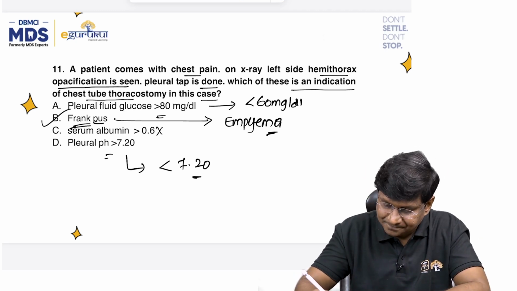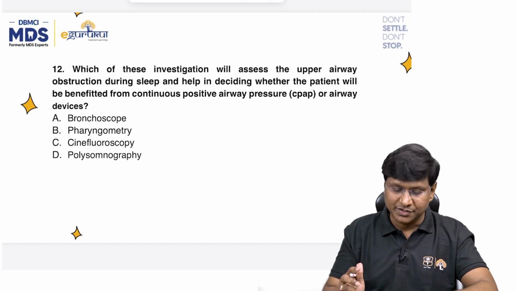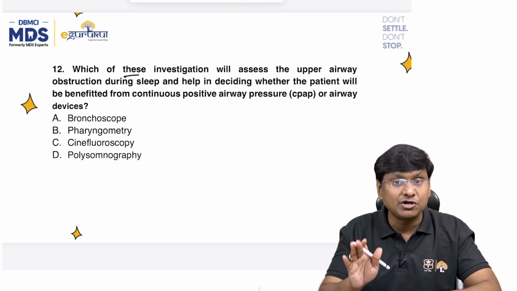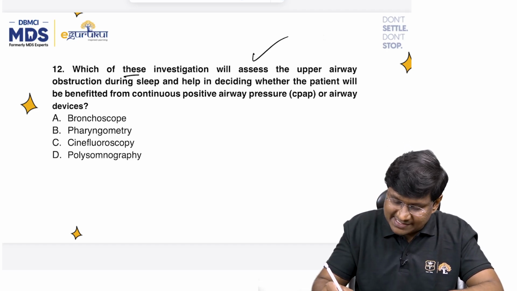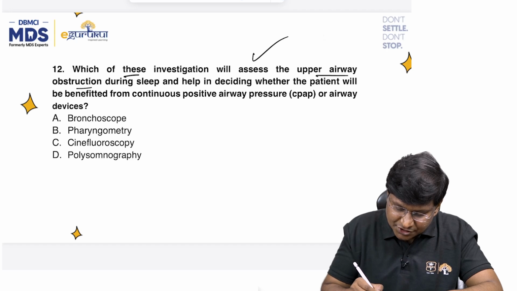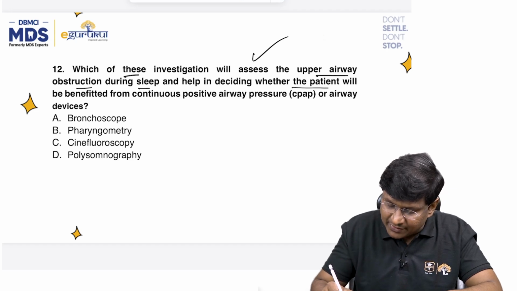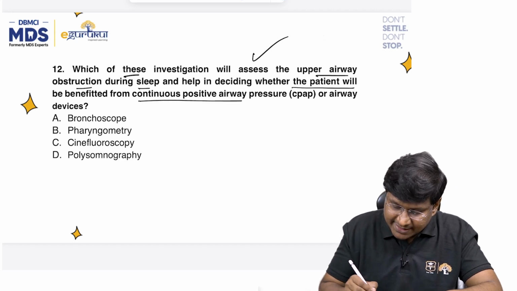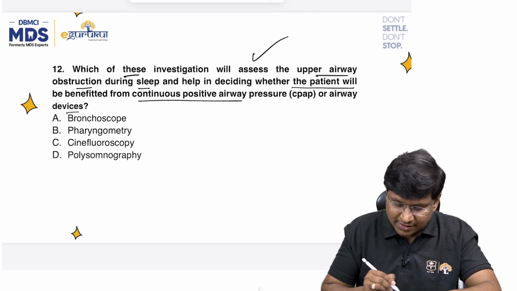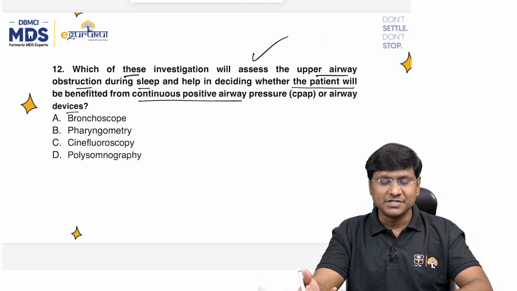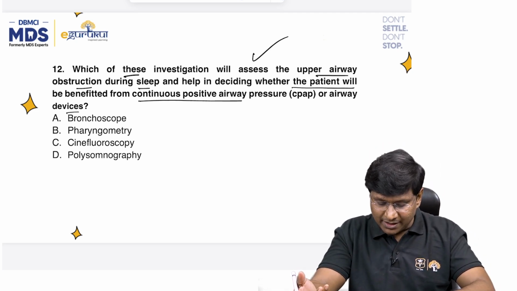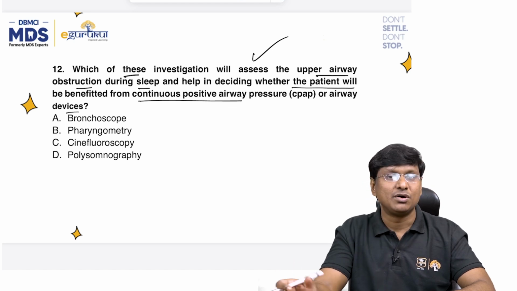Next question. In fact, this is the last question if I'm not wrong. Which of these investigations will assess the upper airway obstruction during sleep and help in deciding whether the patient will be benefited from continuous positive airway pressure or the airway devices? The options are bronchoscope, pharyngometry, cinefluoroscopy, polysomnography.